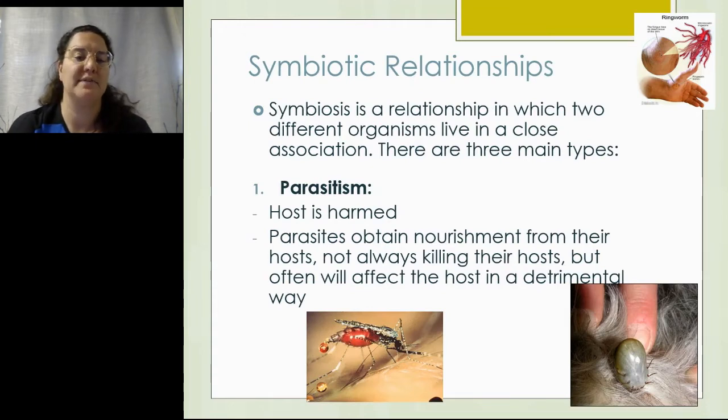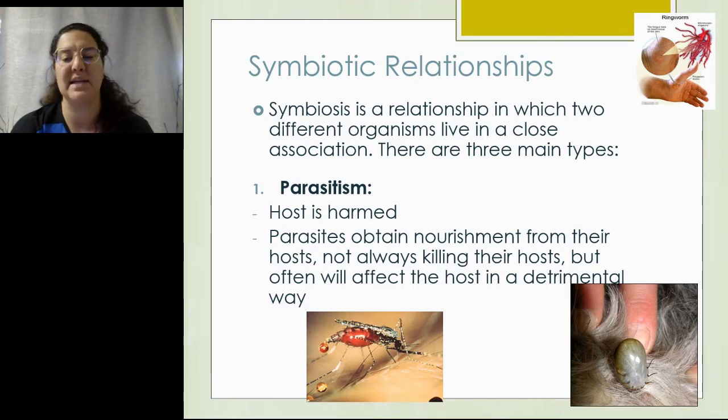And animals have different relationships with one another, and these are symbiotic relationships. So organisms that live in a close association, and there are three main types. So one is parasitism, and in parasitism, the host is harmed, and the parasites obtain nourishment from their host, but they don't intend to kill their host because the host is their source of nutrients. But often the host is affected in a detrimental way.